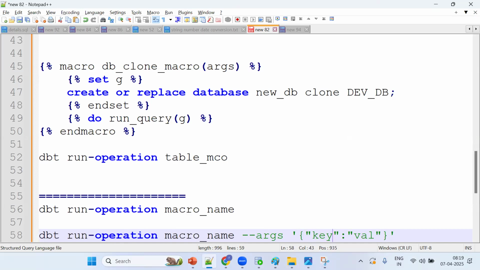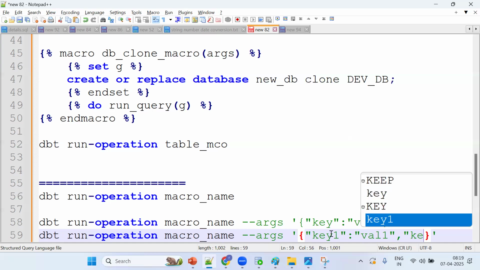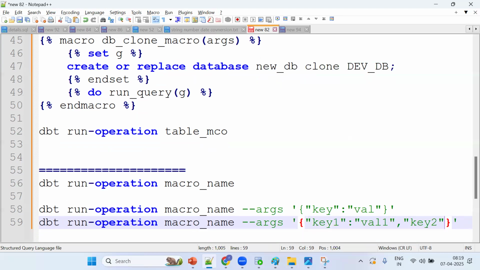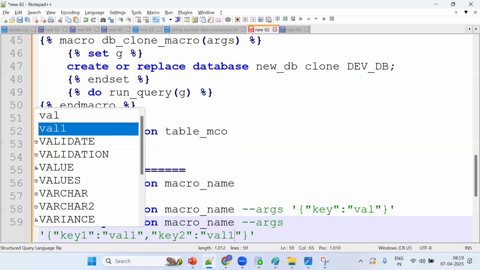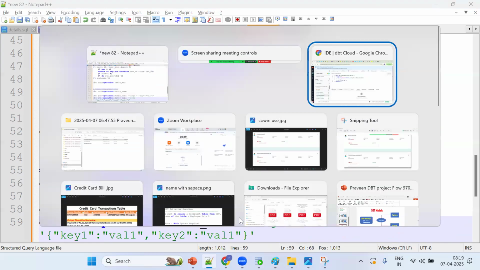Suppose you have two arguments, what should I do? So key one, val one. Then a comma, then the next one, key two, val two. If you have multiple arguments, you can put commas and make it work. So this is the functionality. Like this, it's a JSON format, key value pair. Now how many arguments are there in my macro? Two arguments.